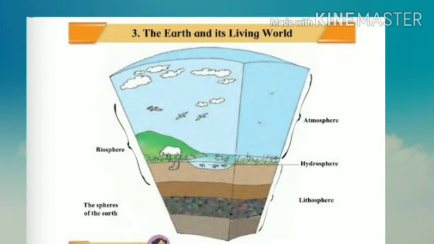Now, atmosphere means the living world present in the air. Hydrosphere means it is present in the water, and lithosphere means it is present on the land. All of these atmosphere, hydrosphere and lithosphere come in the biosphere.